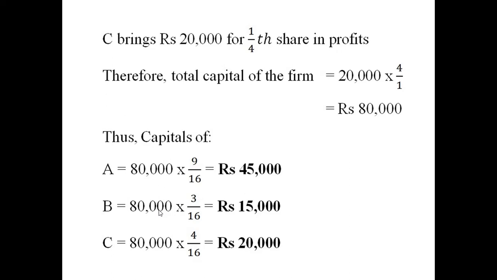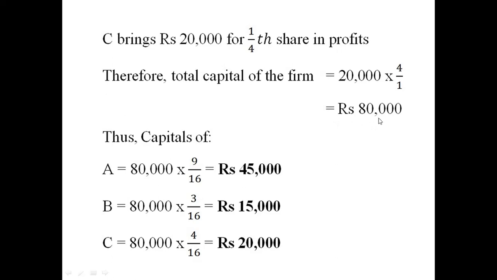C is a new partner, and C is coming for 1/4 share. So when C comes in for 1/4 share, he brings rupees 20,000 as his share of capital. So C's capital, that is 20,000, is actually 1/4 of the total capital of the firm. So what is the total capital of the firm now? We will find it this way, that this fraction will be reciprocal here. So the total capital of the firm will be 80,000.